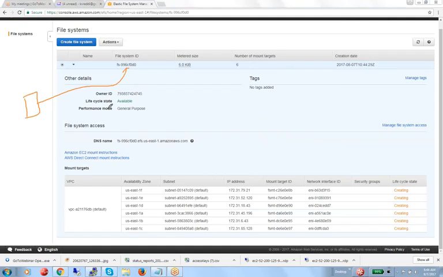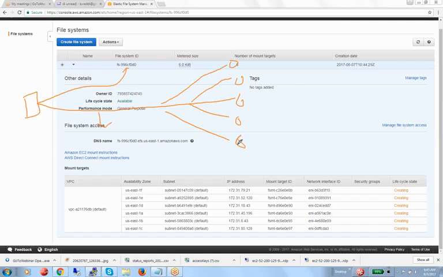Let's take an example. This is your EFS file system. You mounted it on two systems, or three or four systems. You can mount a number of systems. But if you are not adding any data into that file system, they will allocate you very big storage. I remember 8 petabytes of storage they are assigning, and you can use that 8 petabytes if you want.